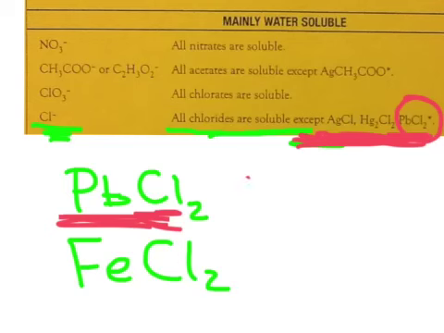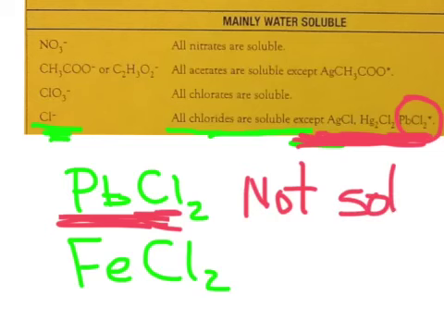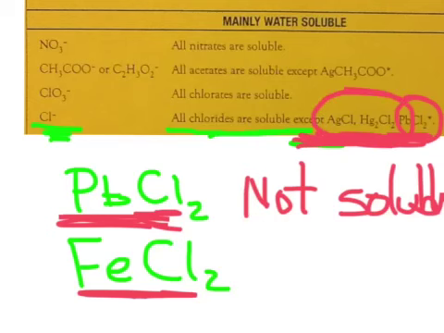So this is going to not be soluble in water. But if I look at iron chloride, well, iron is not on my list of exceptions here, so iron chloride is going to be soluble in water.